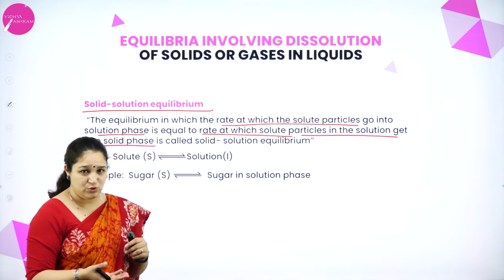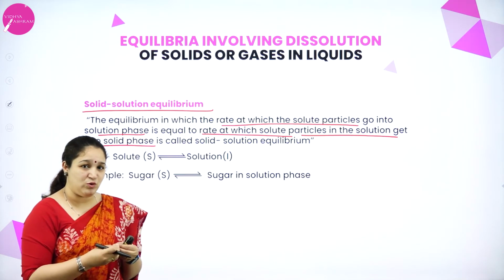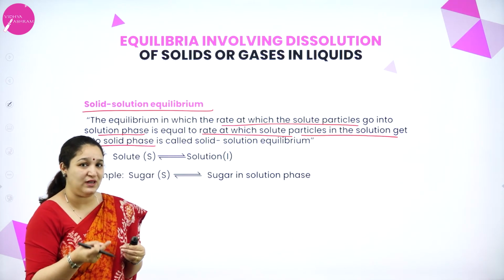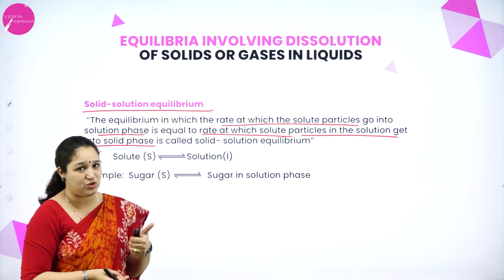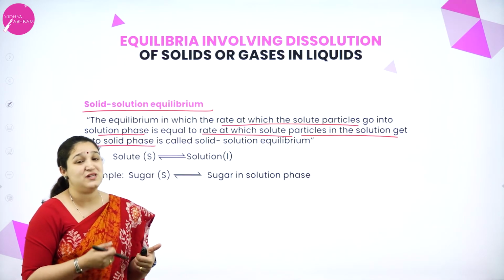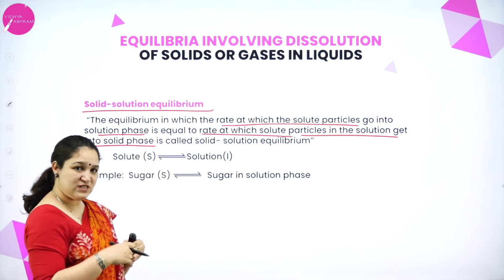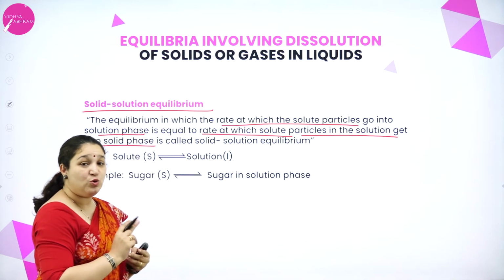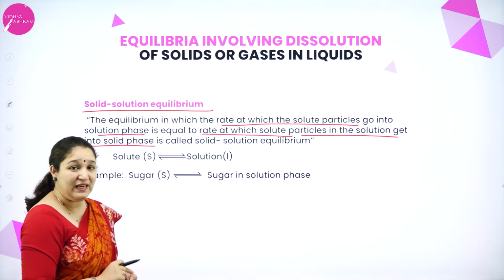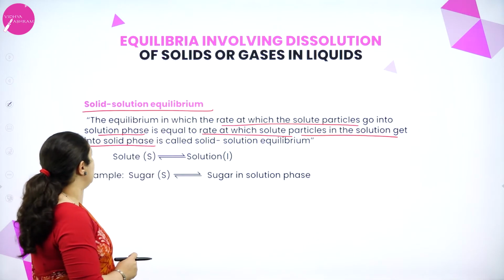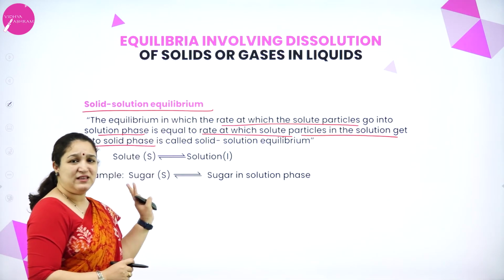The rate of dissolution, that is the amount of solid going into the liquid phase, is equal to the rate of crystallization. From the liquid state it is getting crystallized. So both the processes are happening equally, then we call it solid liquid equilibrium.